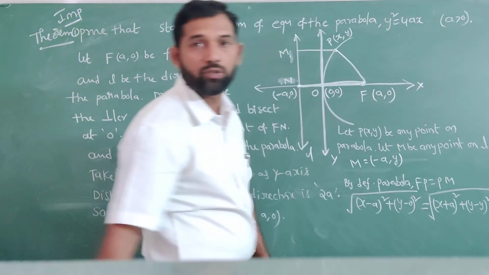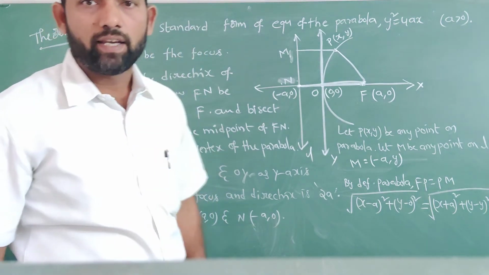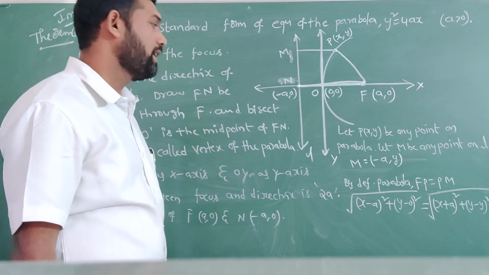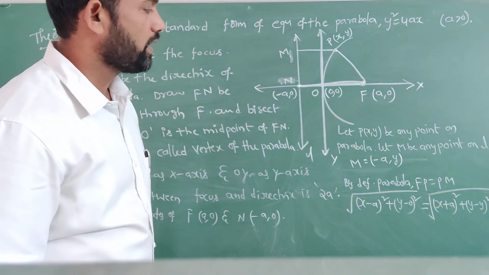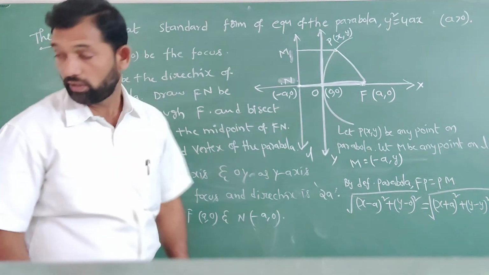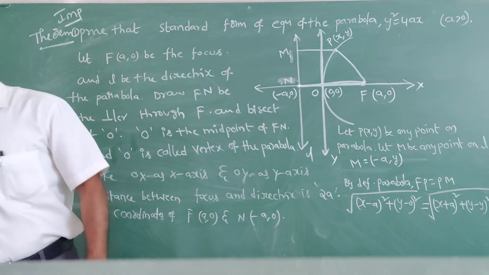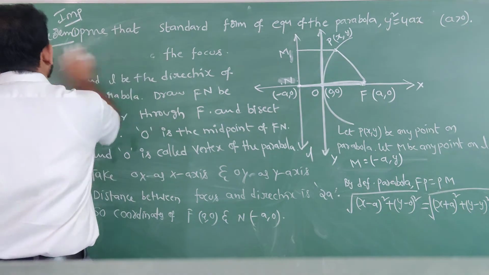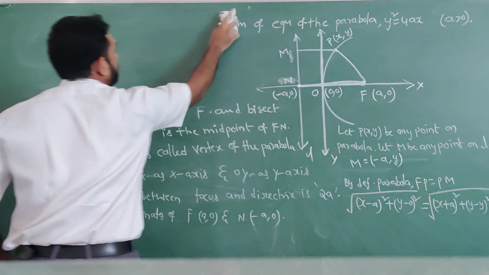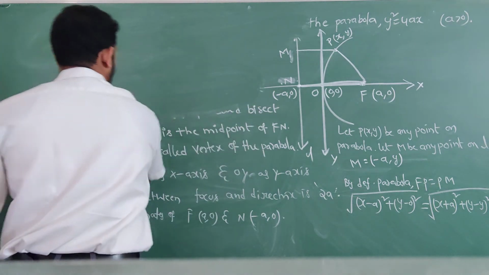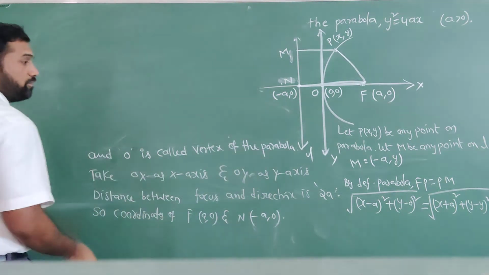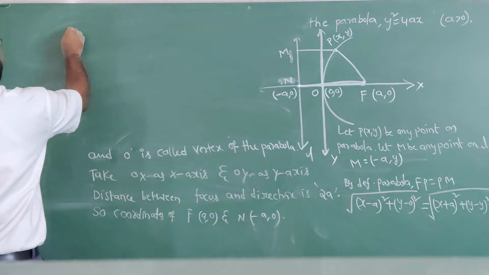So root of (x minus a) whole square plus y square equals root of (x plus a) whole square plus (y minus y) whole square. You simplify this.